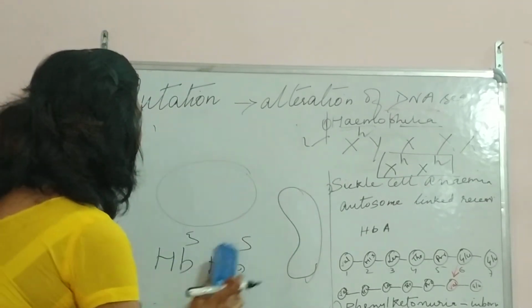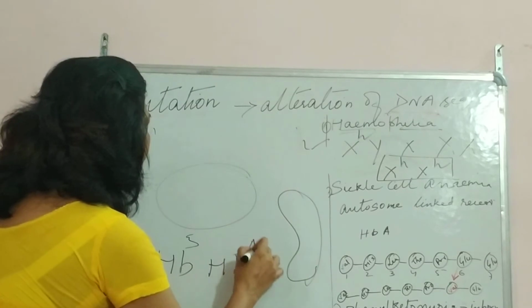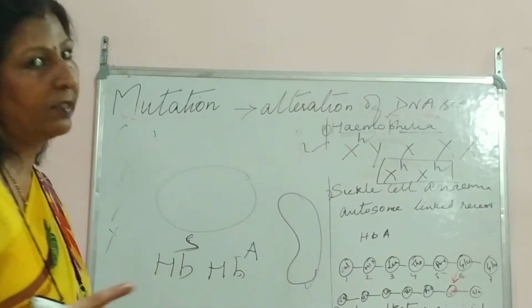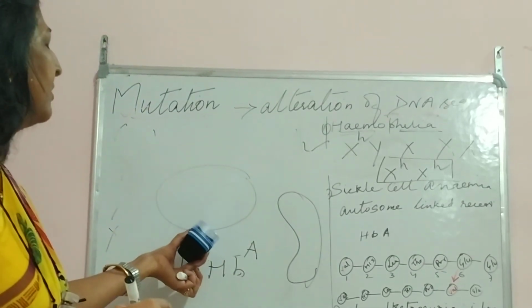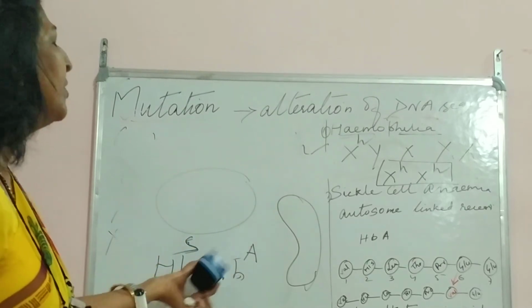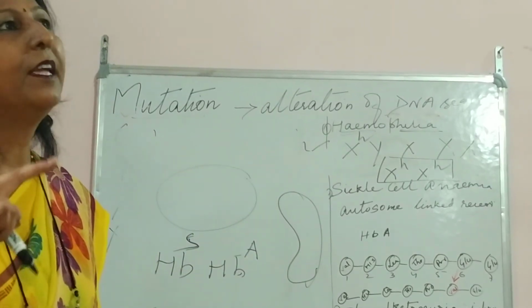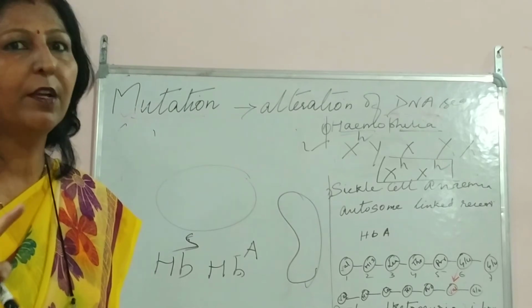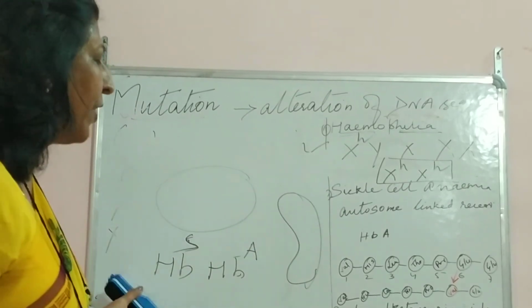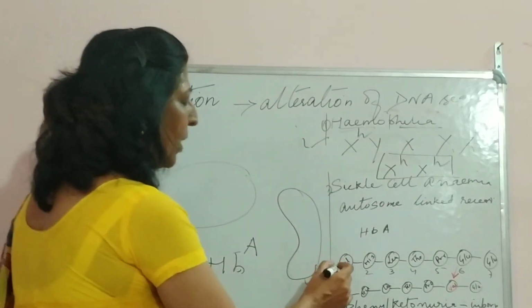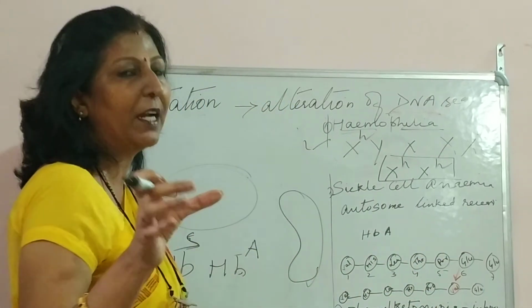So here what happens, if one is alright and only one of the genes is carrying this sickle cell gene, okay, the child will be a carrier and he will become resistant to malaria. He will not suffer from malaria. Got it? So finally this, and why does it happen? Because of these amino acids which make up that protein.